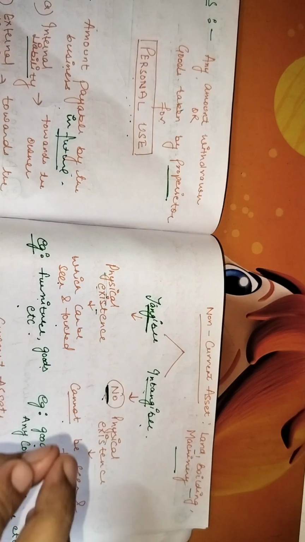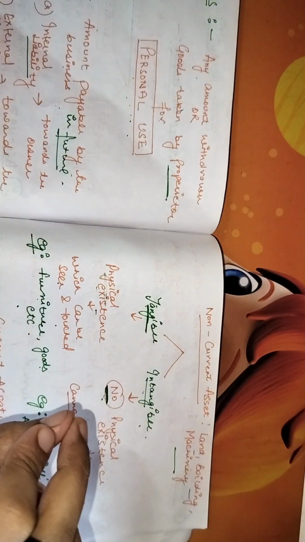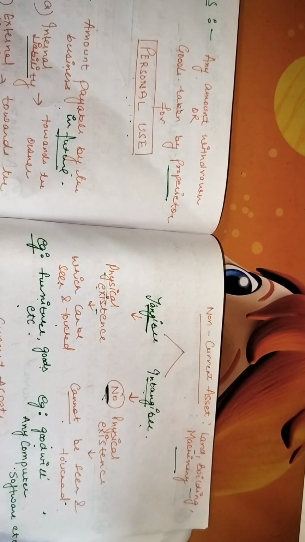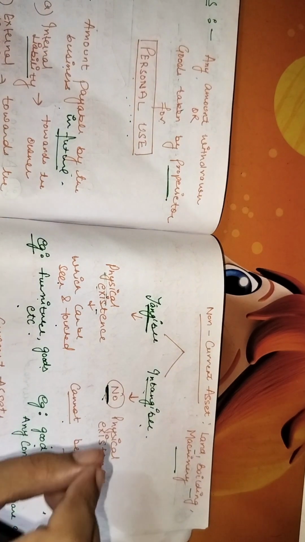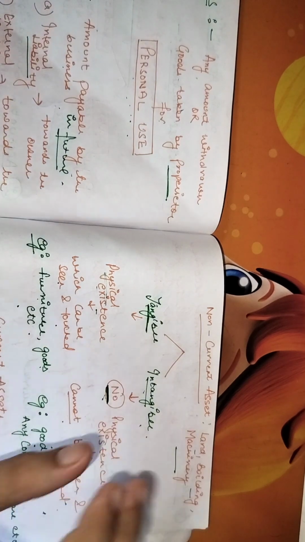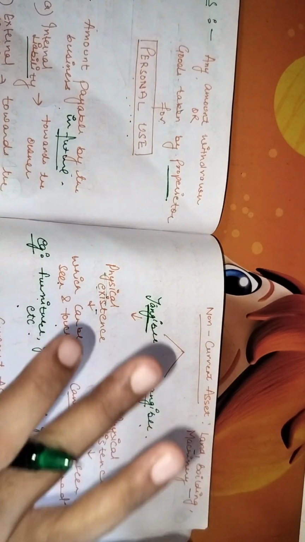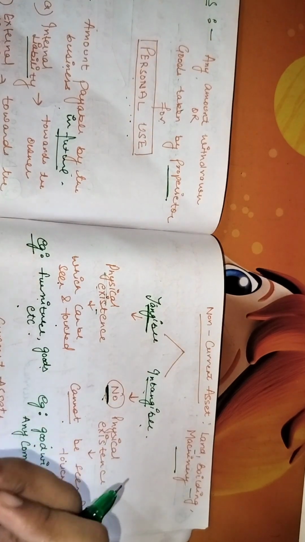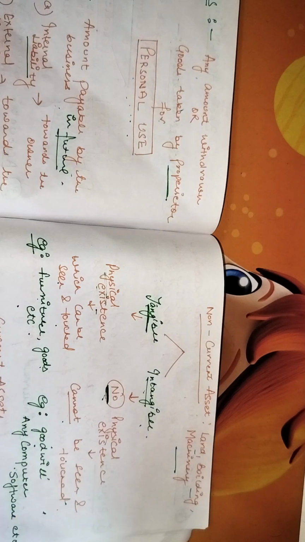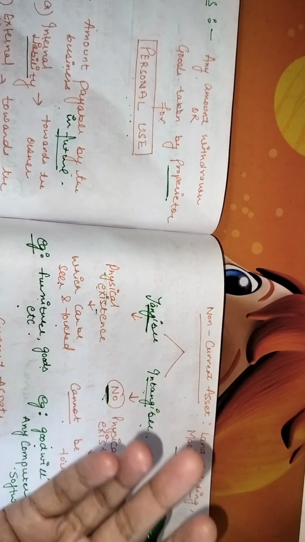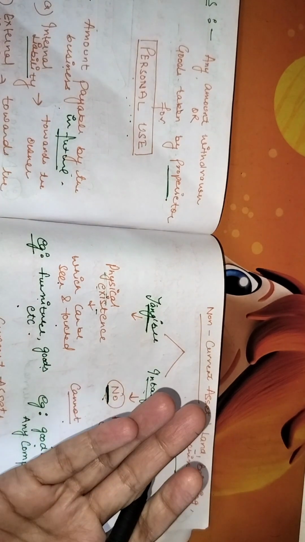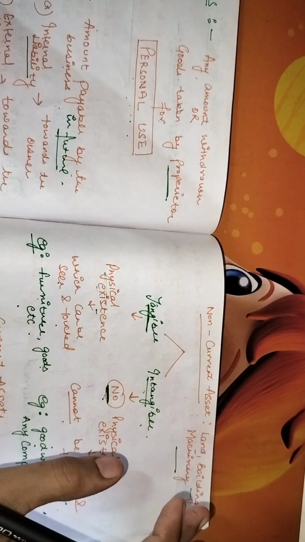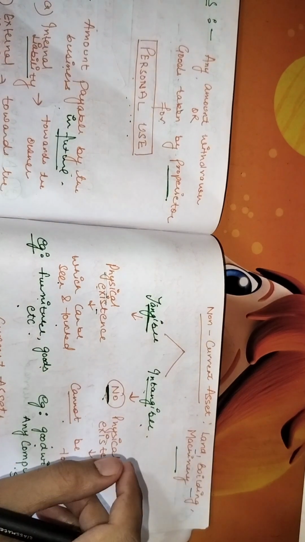Tangible is basically having the physical existence which can be seen and touched, for example furniture, machinery, goods, etc. And intangible is basically which does not have any physical existence, which means that it cannot be seen or cannot be touched. For example, the goodwill or the computer software. For example, you have made certain software, that software is in the computer only, you cannot see that software, you cannot touch that software. So this will be considered as the intangible asset for the firm.